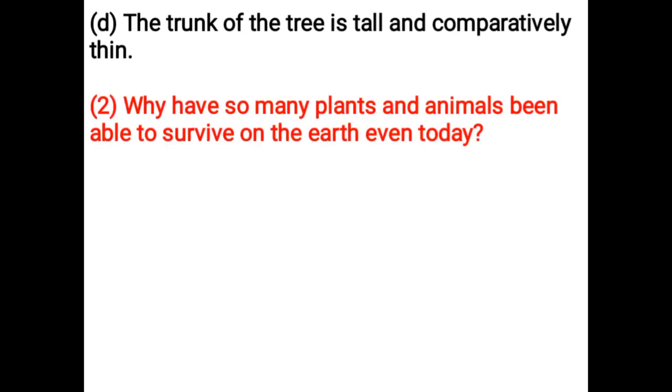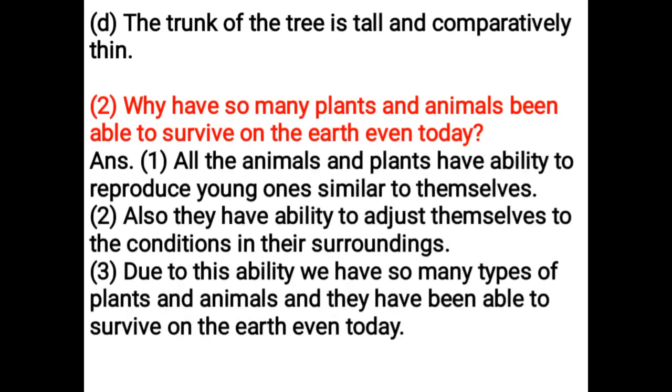Why have so many plants and animals been able to survive on the earth even today? All the animals and plants have ability to reproduce young ones similar to themselves. Also, they have ability to adjust themselves to the conditions in their surroundings. Due to this ability, we have so many types of plants and animals and they have been able to survive on the earth even today.